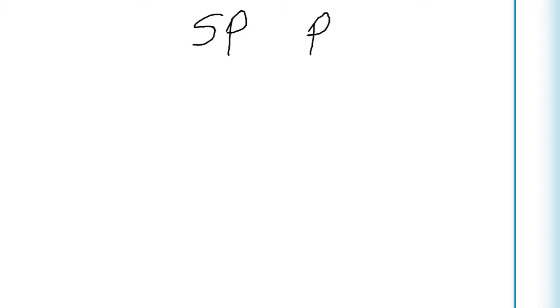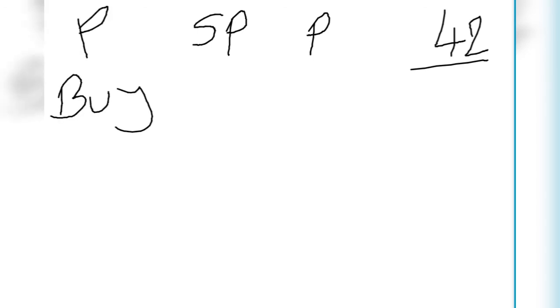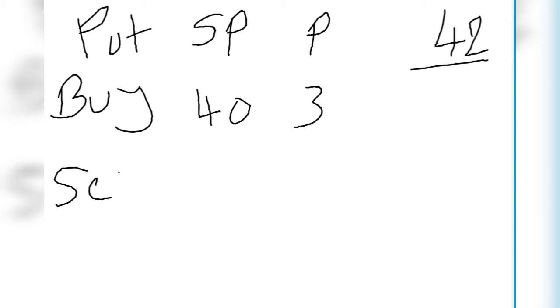Maximum loss on this strategy. We take the same example, strike price and premium. Stock price is 42 rupees currently. Buy put for 40, premium outflow 3. Sell put strike of 35 at 1 rupee. So what is the maximum loss?